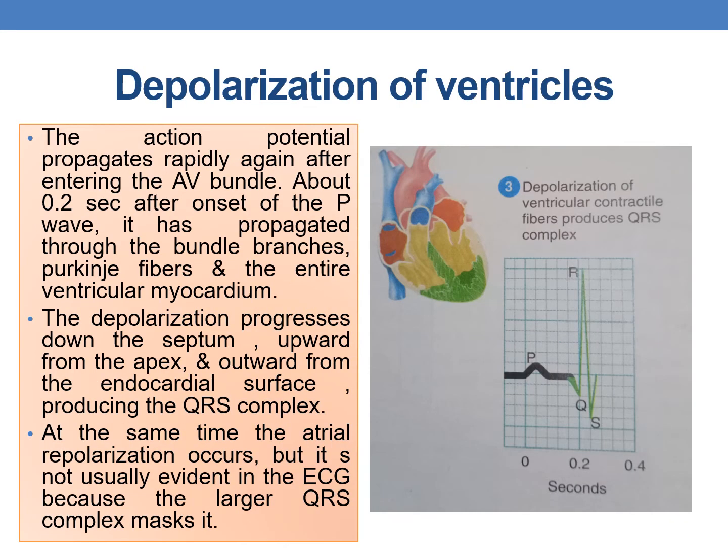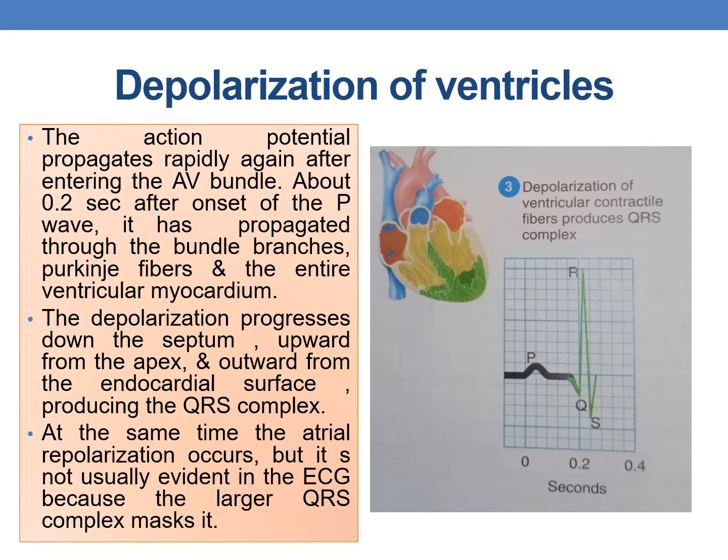Now coming to depolarization of the ventricles. The action potential propagates rapidly again after entering the AV bundle, and about 0.2 seconds after the onset of the P wave, it has propagated through the bundle branches, Purkinje fibers and the entire ventricular myocardium.